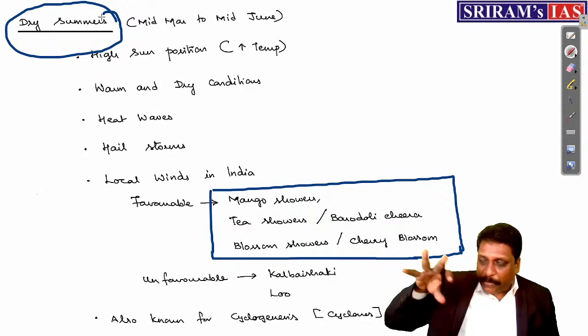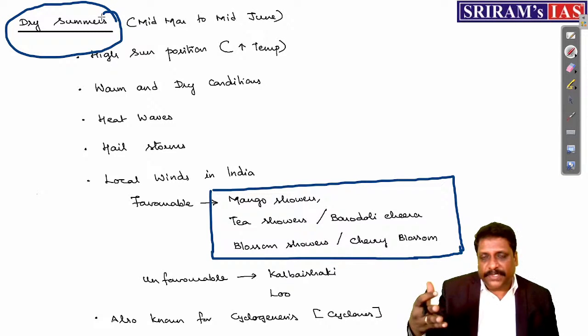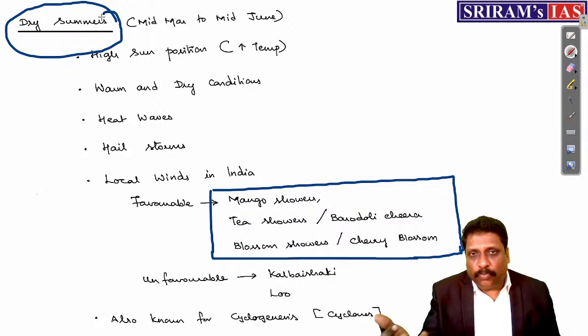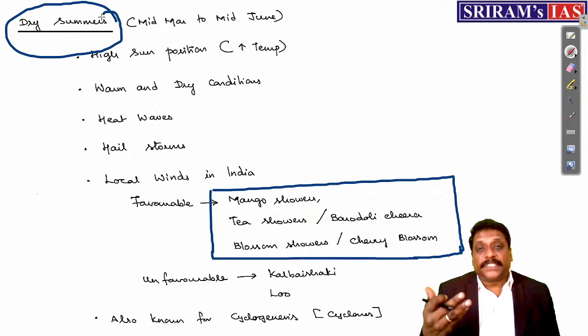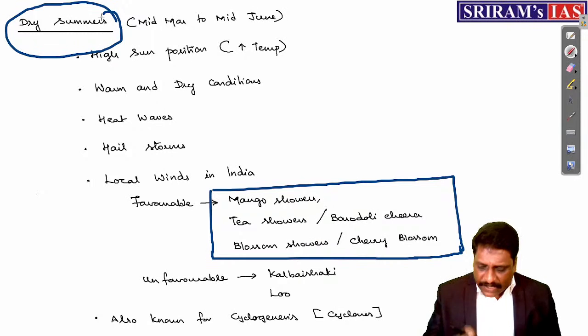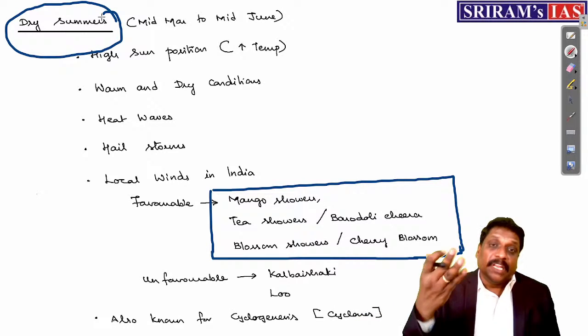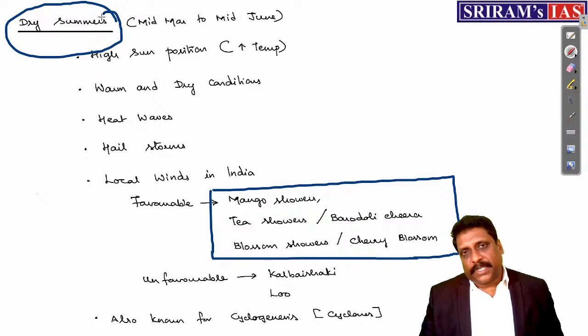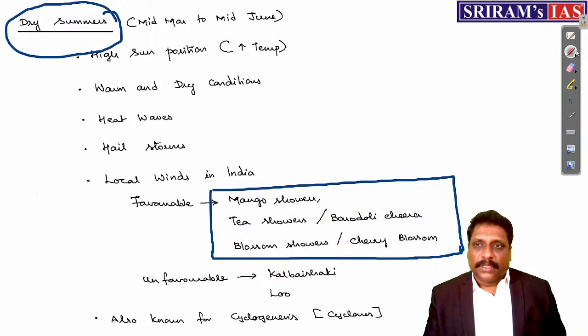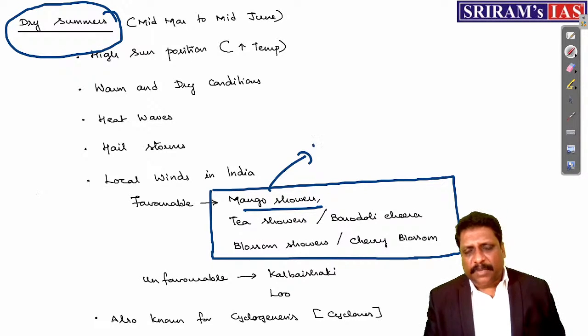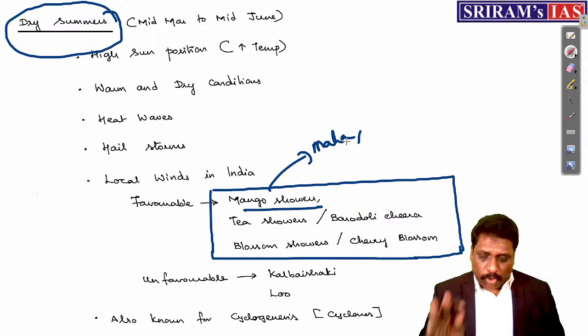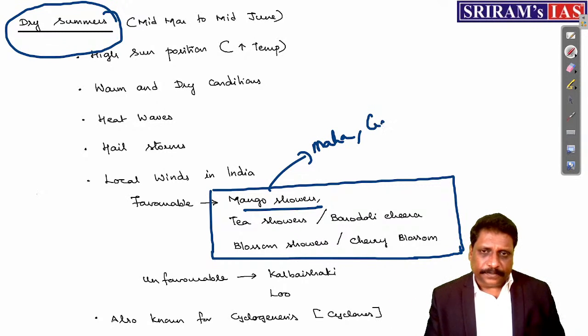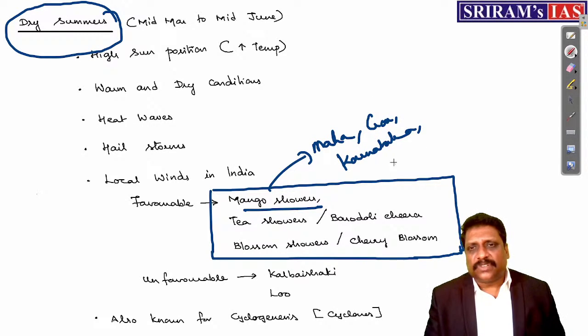So if some precipitation brings an element of relief to plantation crops, that precipitation will be a favorable precipitation. And that's the reason whichever plantation crop benefits from that local precipitation, that local precipitation is named after the plantation crop itself. In that way, you call them mango showers. Where do you experience mango showers? Generally Maharashtra, though no two books give you the same data. Goa, Karnataka, and parts of Tamil Nadu, my dear friends.